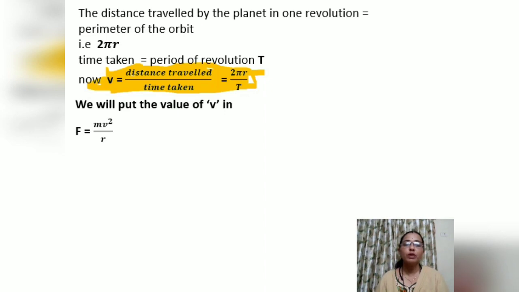Now we put this value of V in our formula, F is equal to mv square upon r.